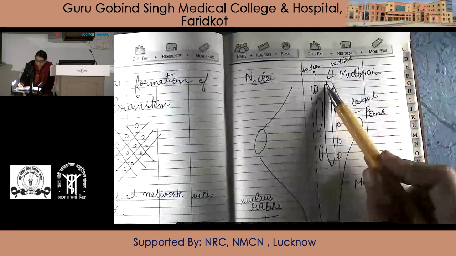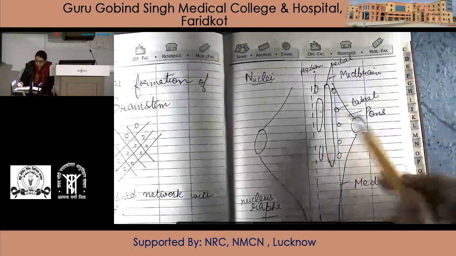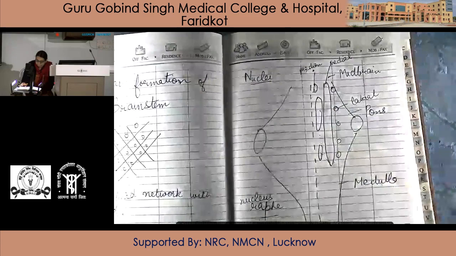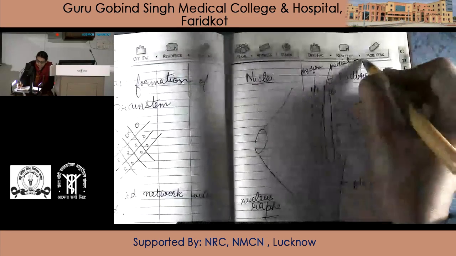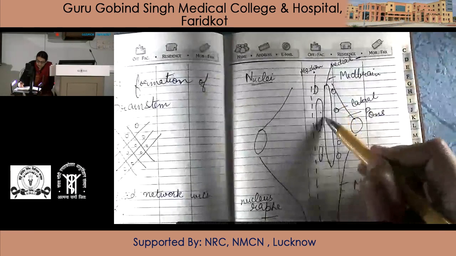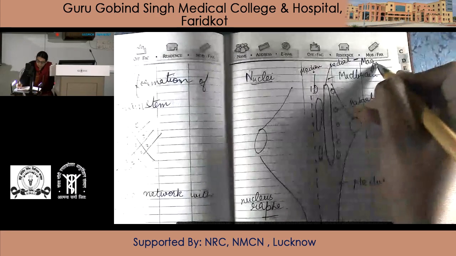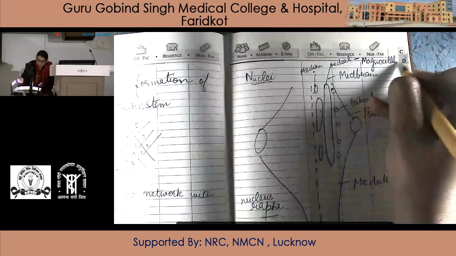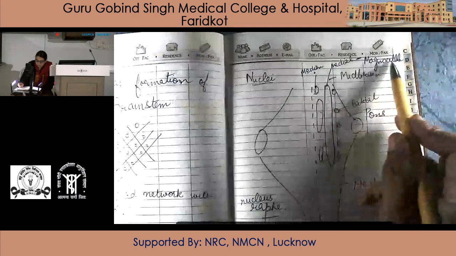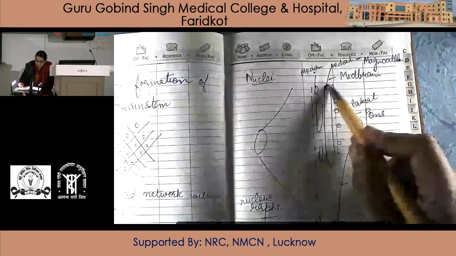Now parallel to it is the medial group of nuclei. Important is that the medial group has the largest size of nucleus, so it is called the magnocellular nuclei. It has the largest size of nucleus, so the medial group is called the magnocellular nucleus.